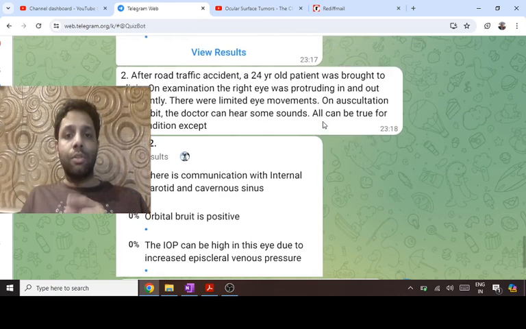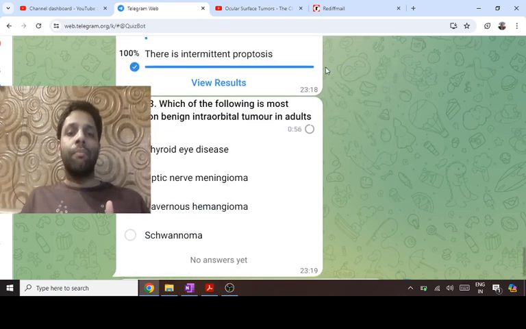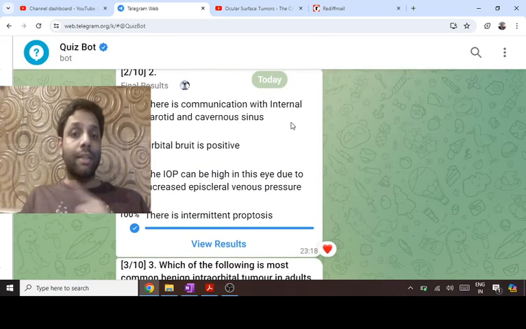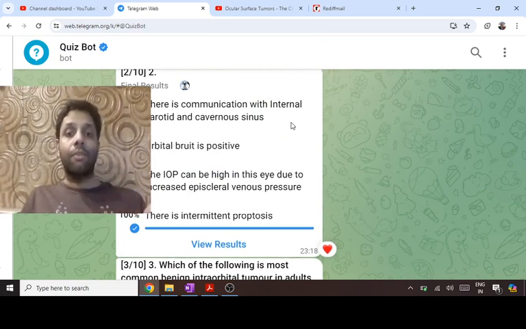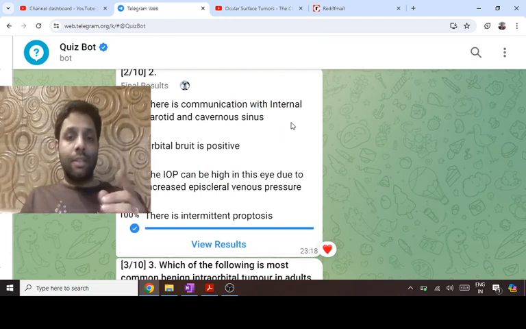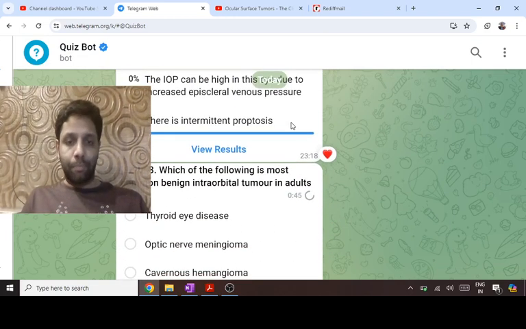Intermittent proptosis is when sometimes the eyeball is coming out, sometimes not coming out. That is seen in a classical example, orbital varices. A young male coming with intermittent proptosis on bending, coughing, valsalva. That is orbital varices. That is an example of intermittent proptosis.